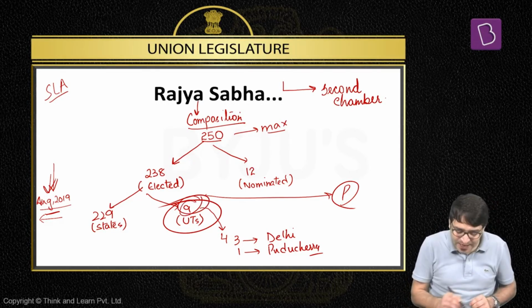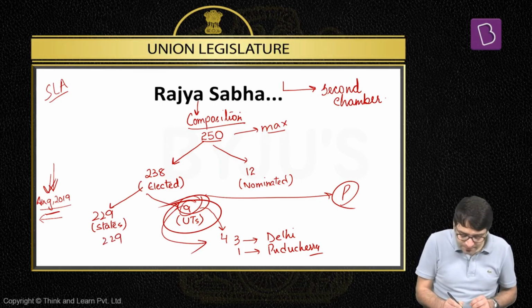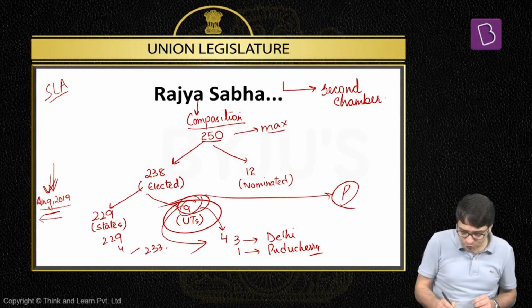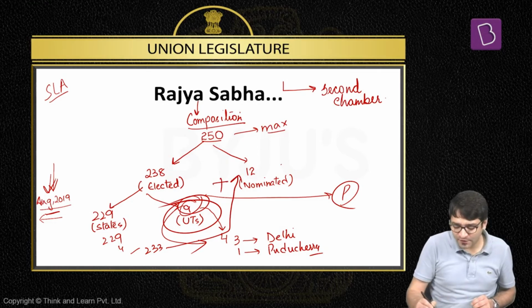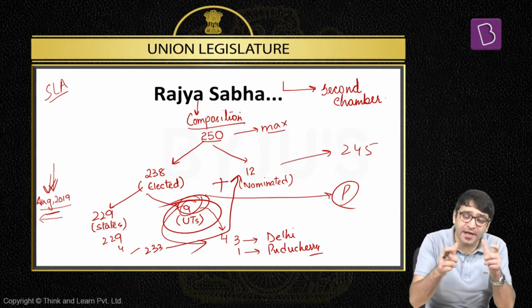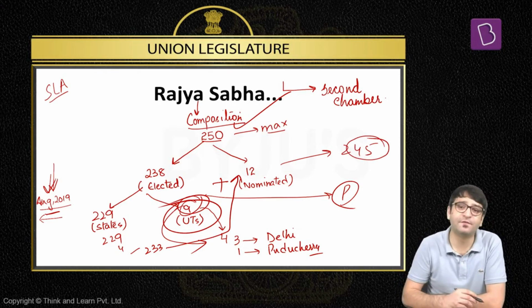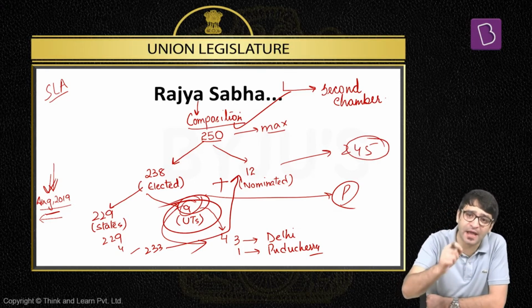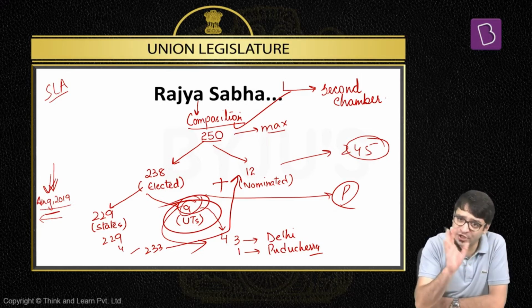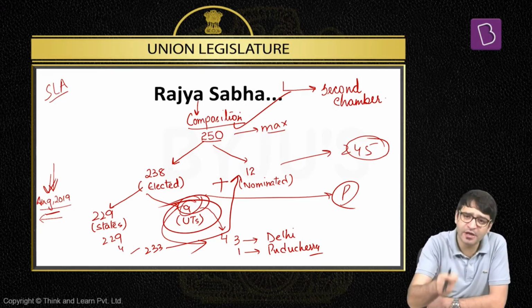That means this number 9 was reduced to 4, which means 229 plus 4 means 233. 233 plus these 12, which means 245. The maximum strength of Rajya Sabha is 250. But the current strength of Rajya Sabha is 245 because Parliament has regulated the number of MPs to Rajya Sabha from union territories. Originally 9 were provided, but now only 4 were provided: 3 from Delhi, 1 from Puducherry.